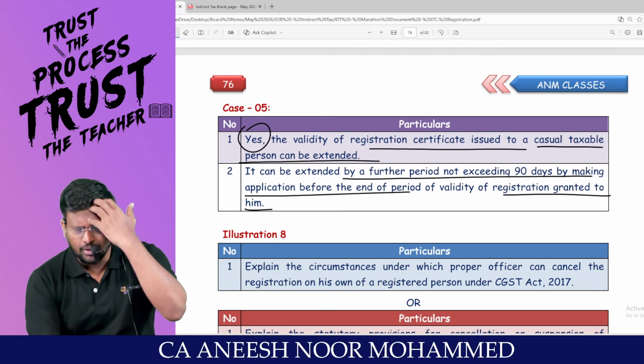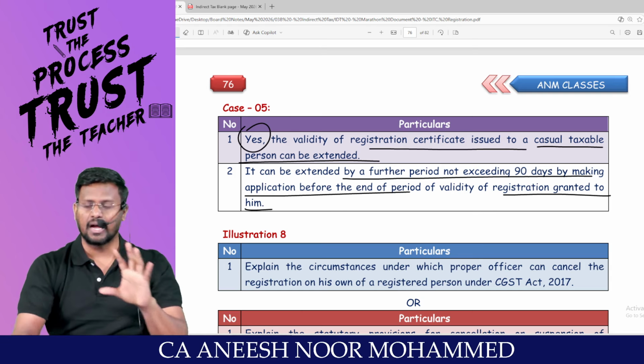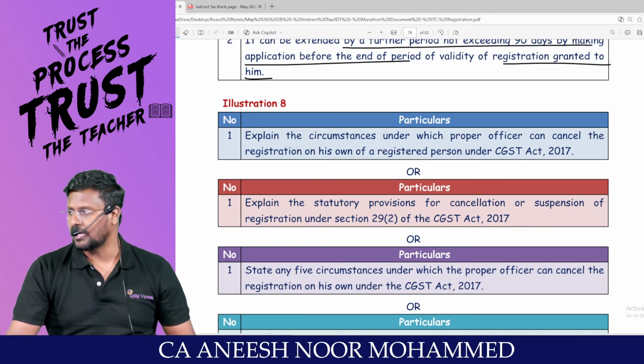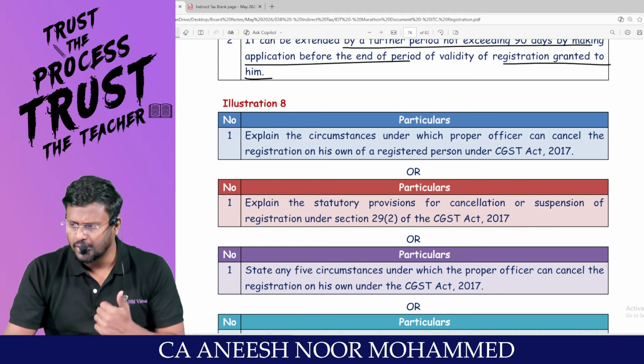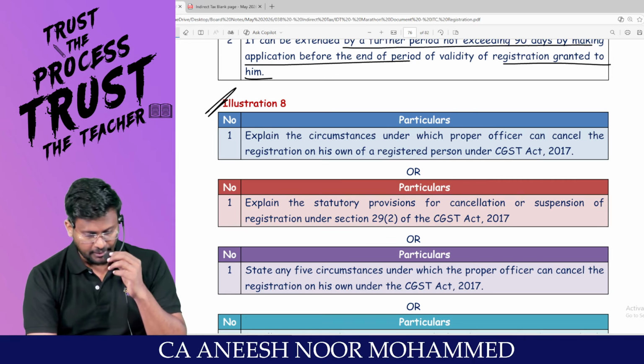So this is another concept in the registration chapter where they may ask questions regarding CTP. That's why a very quick question regarding CTP has been discussed. Are you all feeling very comfortable with registration chapter? I'm moving into illustration number 8.